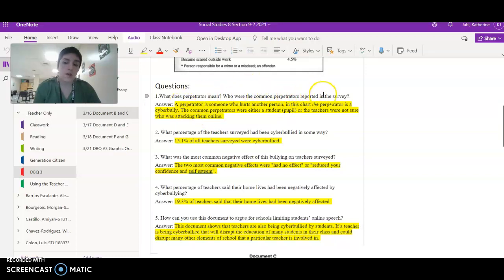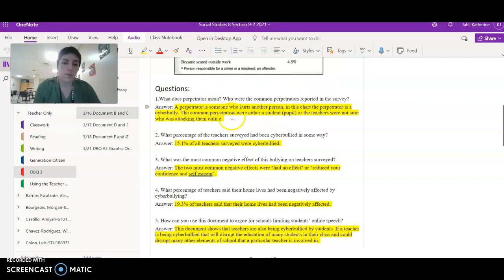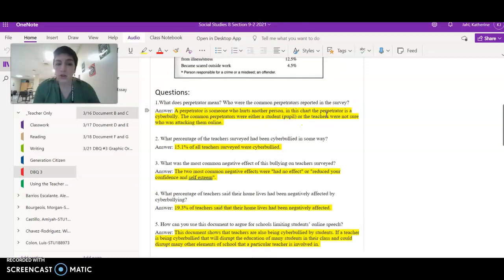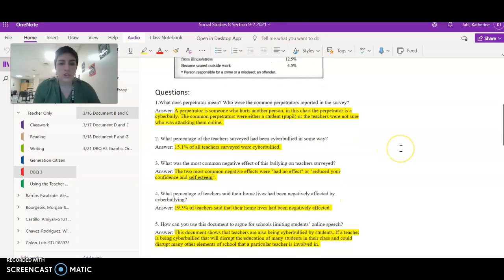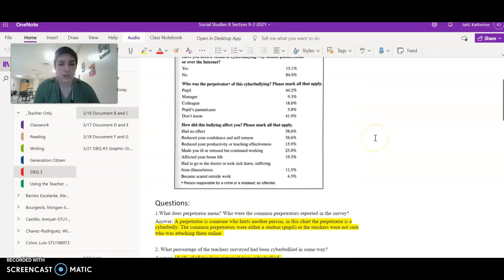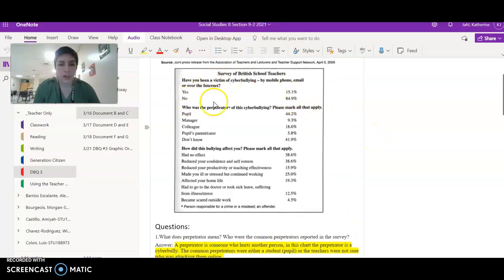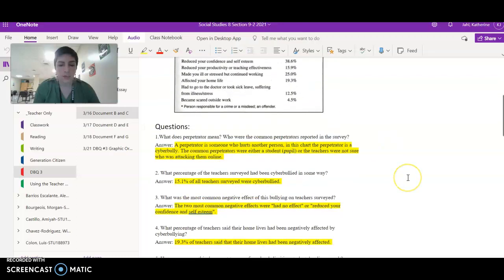Who were the common perpetrators reported in the survey? The common perpetrators were either a pupil, which is basically a student. Another way of saying pupil is student. Or the teachers were not really sure who was even attacking them online. I got that information from here, this part of the chart. What percentage of teachers surveyed have been cyberbullied in some way? 15.1% of all teachers surveyed were cyberbullied. So that is up here. That is where I got the information from.